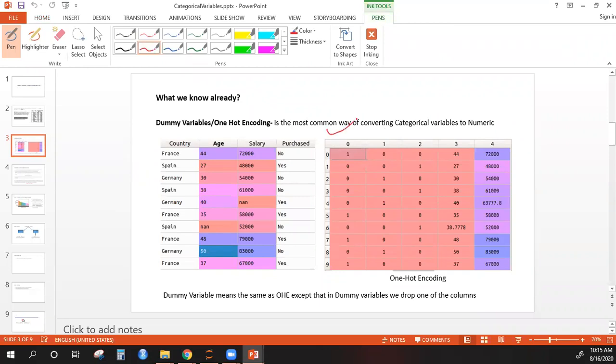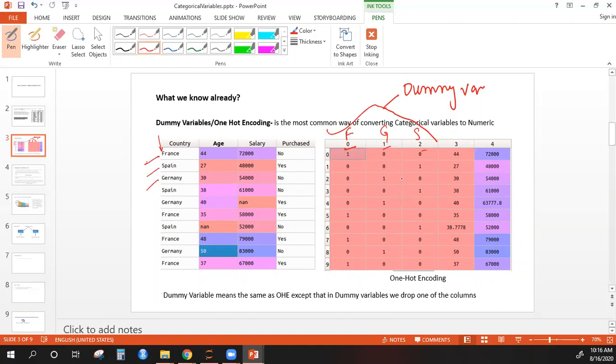So these are the dummy variables. Now how do we create them? And how do you decide the order? The order is not really important, but how any of the programming languages do it is they do it in alphabetical order. They will create the first column according to the alphabetical order. So you see F comes first, right? So this is for France, then this is for Germany, and this will be for Spain. So it does that in alphabetical order. The order is not really important. Even if it was Germany first and then France, it wouldn't matter.